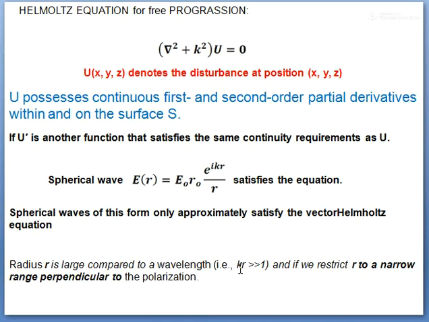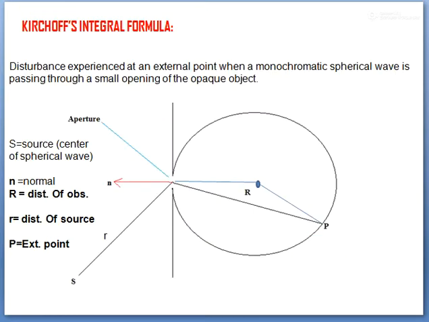So we will restrict R to a narrow range perpendicular to the polarization. Okay, here we have taken just a pictorial representation. These are the apertures through which diffraction is going to happen.